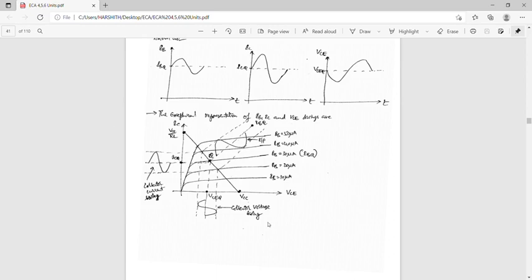These are 3 sinusoidals: IB, IC and VCE. This is the collector current swing and this is the collector voltage swing. This is the operating point, the Q point. The slope is VCC by RL. This graph is VCE versus IC, with IB constant.